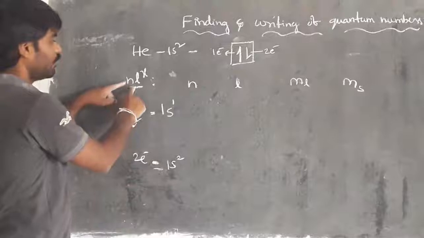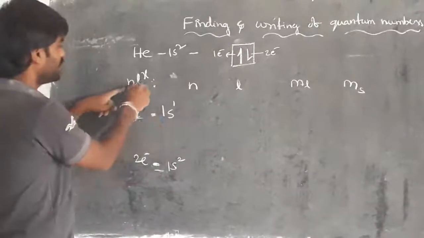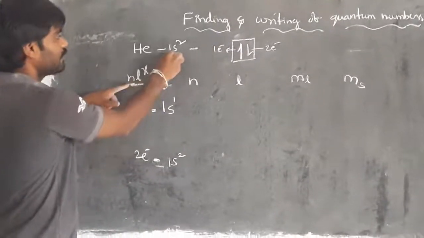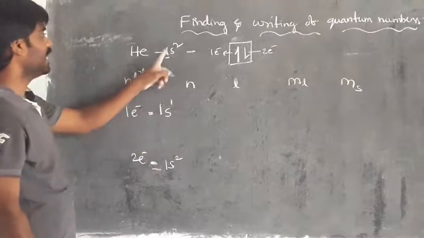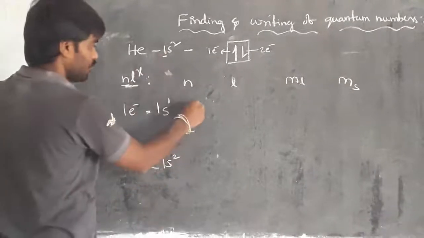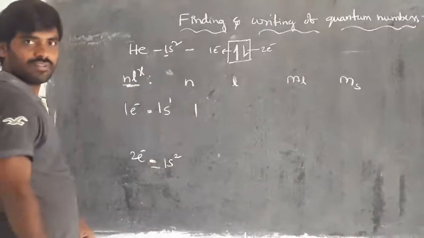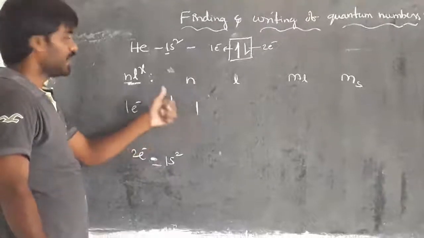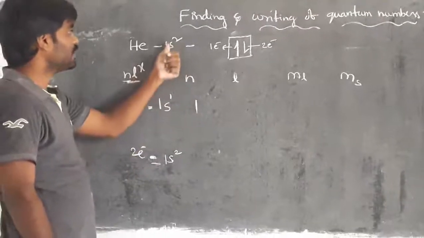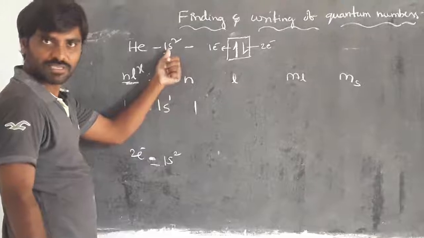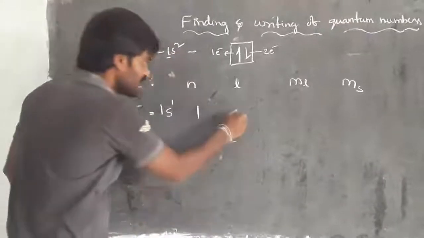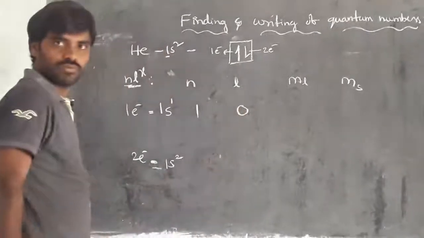So first we have to write the quantum numbers. What is the n value? Here n indicates 1. Right? The n value is 1. Then the L value: what orbital is present? The s orbital is present. So for the s orbital, the L value is 0. Right?